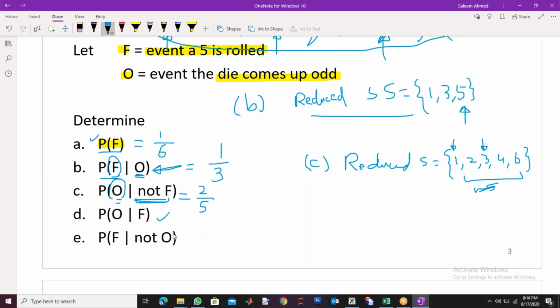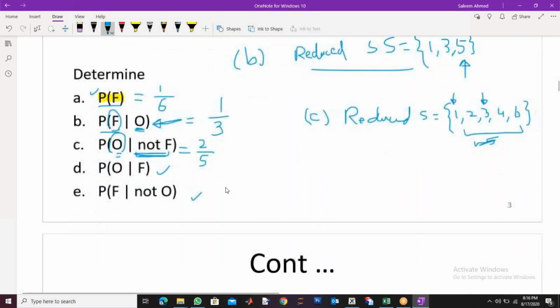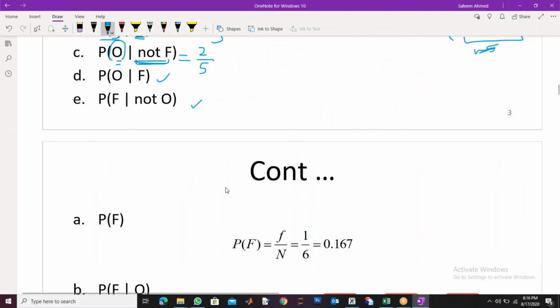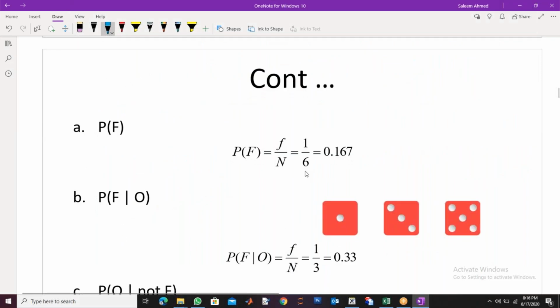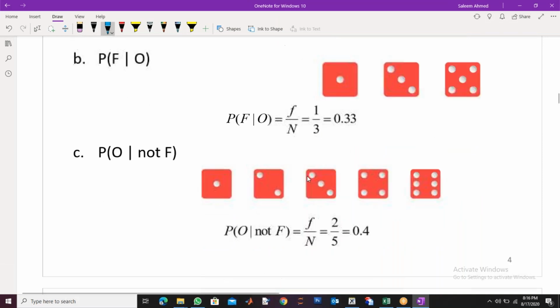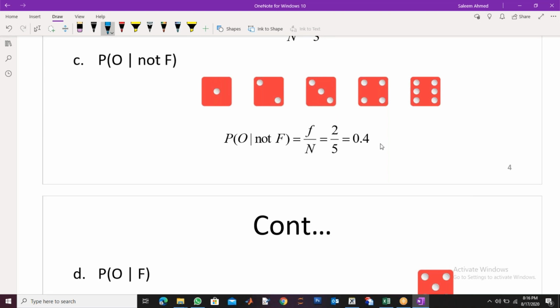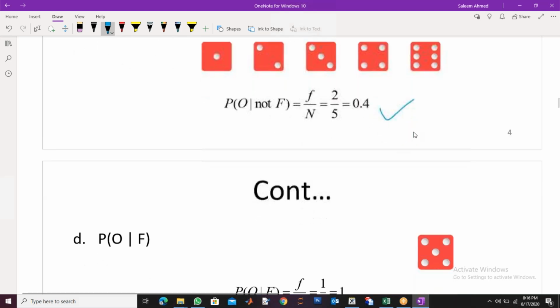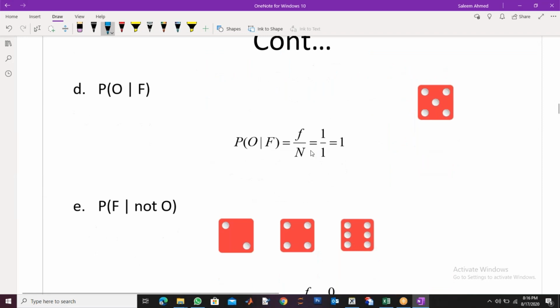So that's how we can calculate conditional probability. You can complete these two as well: F given not O, and O given F, and so on. These are solved in the next slides. I have all the information here. You see, probability of 5 is 1 by 6, favorable over total. Favorable to 5 is 1, total are 6. So 1 by 6. F given O is 1 by 3, because the reduced sample space is just 1, 3, 5. Here the reduced sample space is 1, 2, 3, 4, 6, so I got 2 by 5 and so on. Okay, so you can easily compute that.